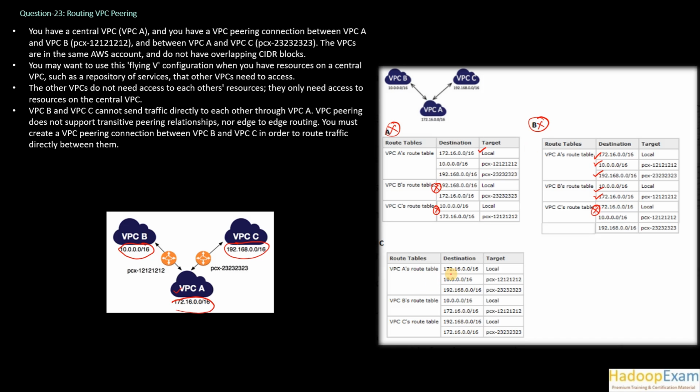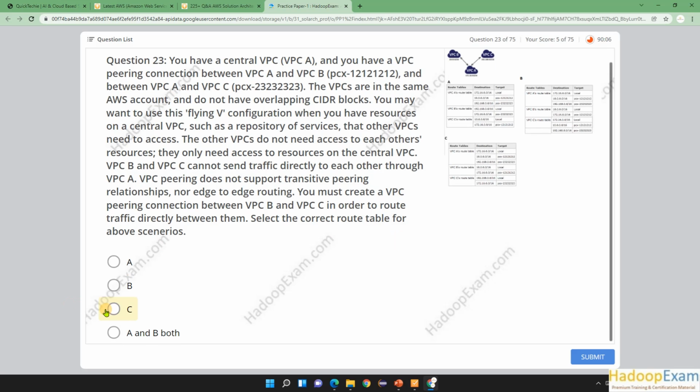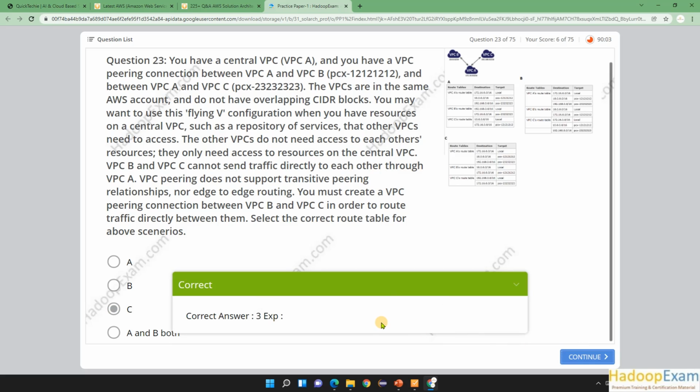Now move to option C. This is as per this one. The VPC A configuration is correct. VPC B says 10.0.0.0/16 is local, that is right too. 172.16.0.0/16 is via PCX 1212, that is also right. Now the third one, VPC C: 192.168.0.0/16 has to be local, and 172.16.0.0/16 should go via PCX 2323. So the correct answer is C here. Let me go to the question and put the answer as C and see if it comes out correct. So this is a correct answer.